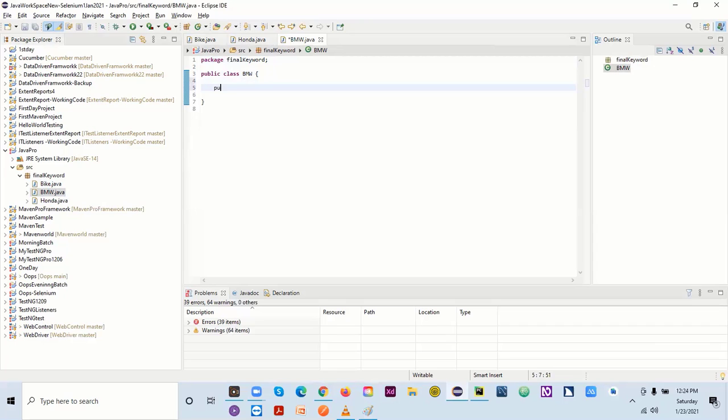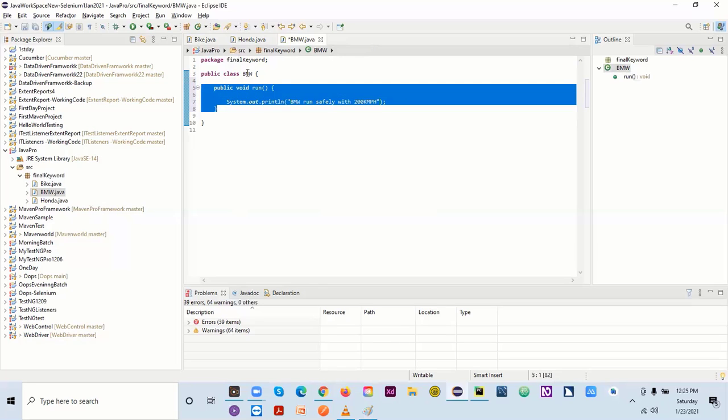So we'll say public void run, and we'll say System.out.println, "BMW runs safely with 100 kilometers per hour." So this speed will belong to BMW.